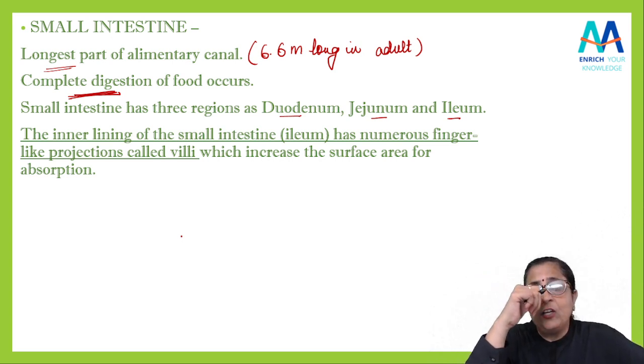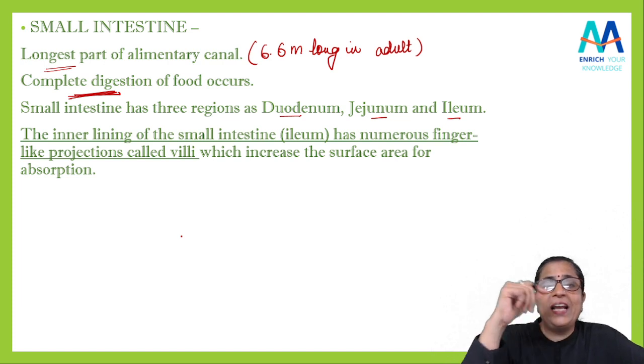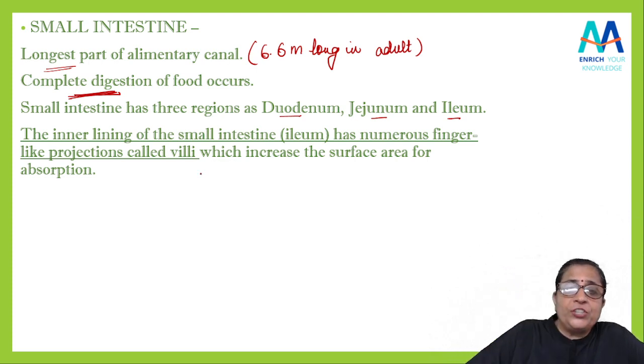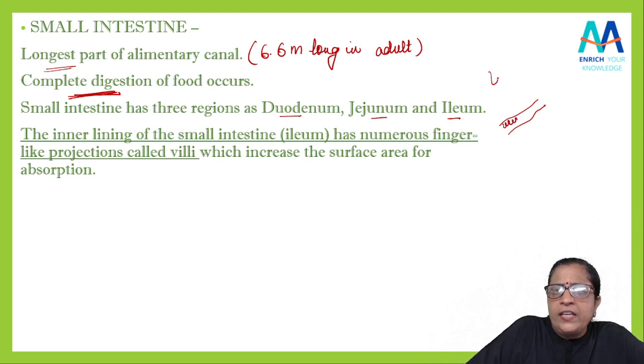The inner lining of small intestine. This is also interesting. Small intestine की जो inner lining रहती है, specifically ileum वाले part में, वहां पर finger like projections रहते हैं, इस तरह से. Suppose ये lining है, if this is the lining of an intestine, so there it will be some finger like projection. Finger-like projection. And what are they called? We call them as a villi.